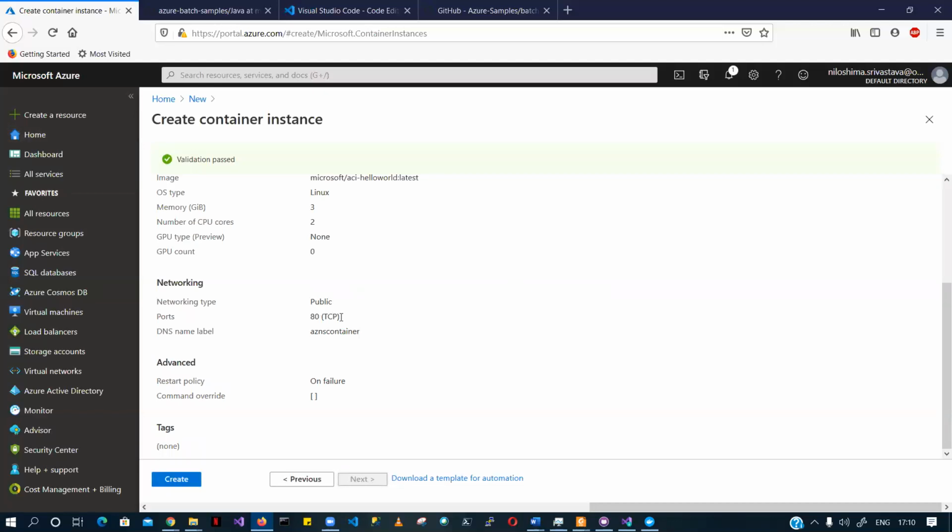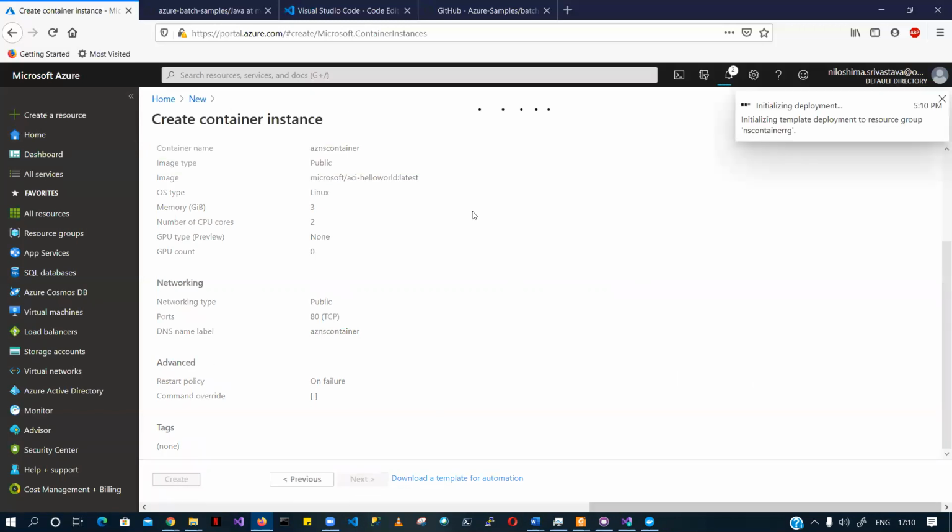If you have already done that, this is not necessary. But I just wanted every one of us to be on the same page, which is why I have created this container instance here. So let's go and create one. It will take a couple of minutes to deploy, and you can check what happened during that, right?